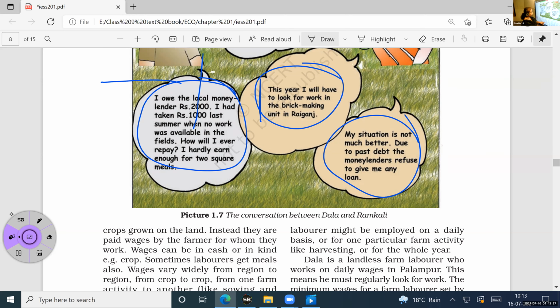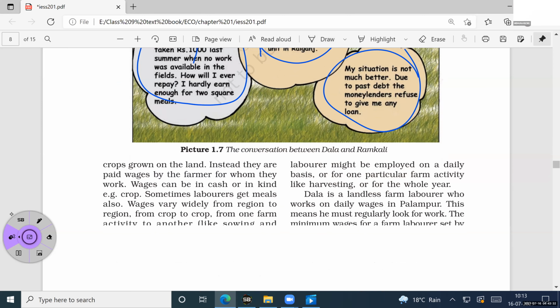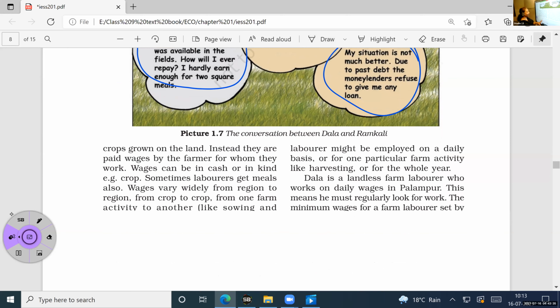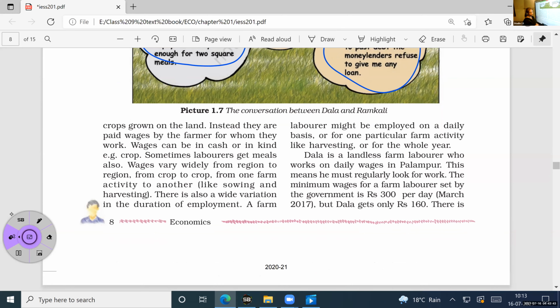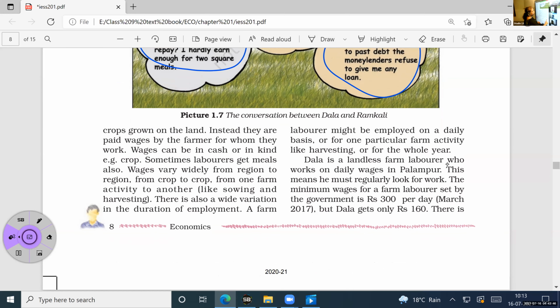Now, Dala, what kind of a laborer is he, a daily laborer, or is he getting a salary? Seasonal? No, daily wages. He gets daily wages. In the sense, every day he is not employed, but whenever he goes for work, he will be getting the daily wages. Here you can see that he should regularly look for work. It's not necessary that every day he will be getting a job in that particular field. So every day he should see whether he has a job or not.